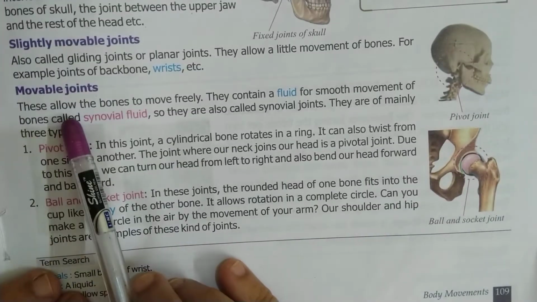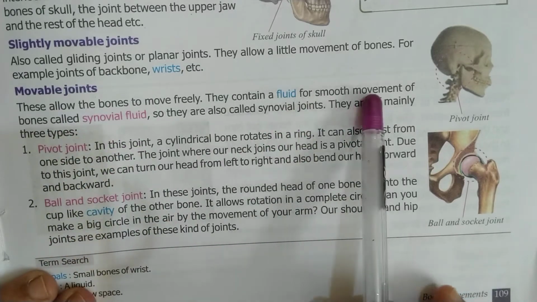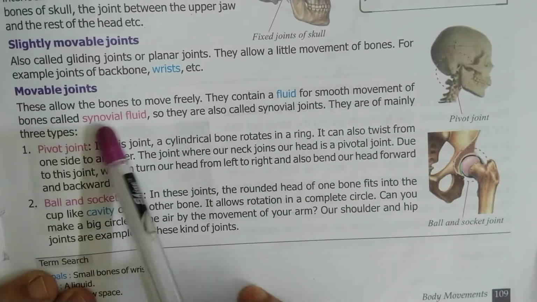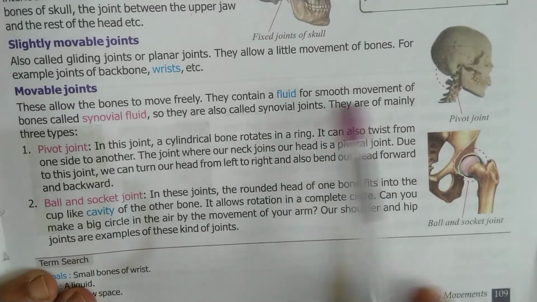Now coming to movable joints, they allow the bones to move freely. They contain a fluid for smooth movement of the bones that is called synovial fluid. So they are also called synovial joints. They are of three types.